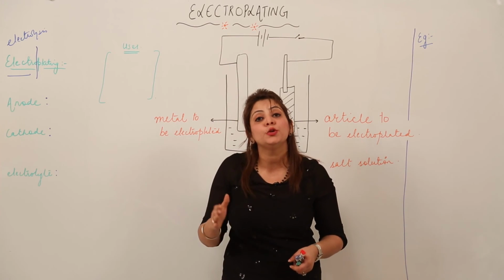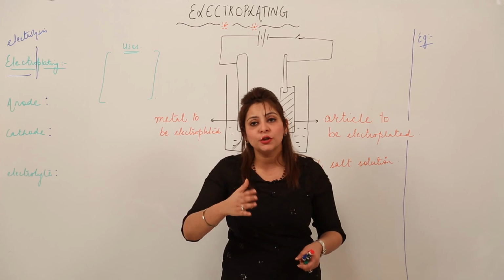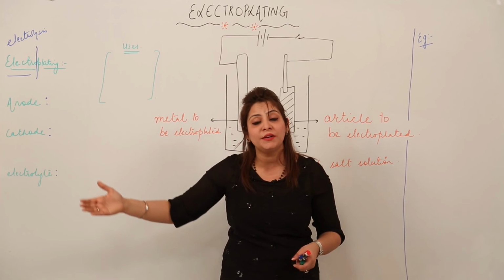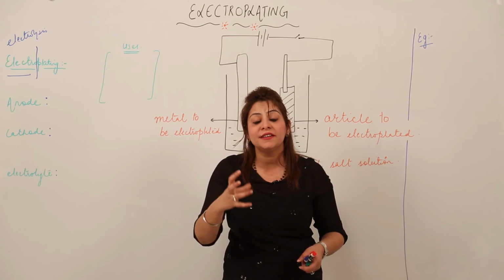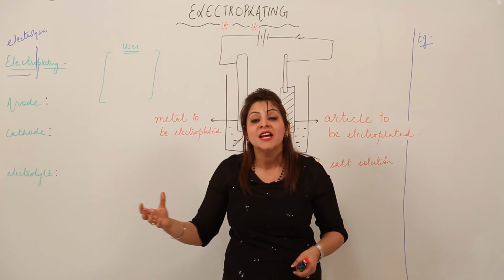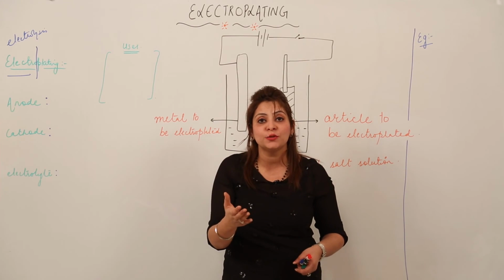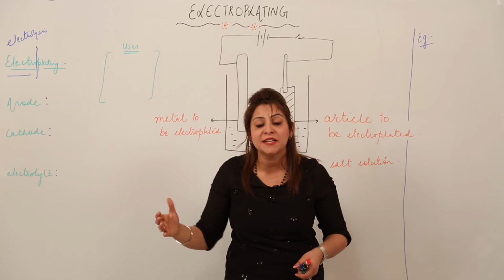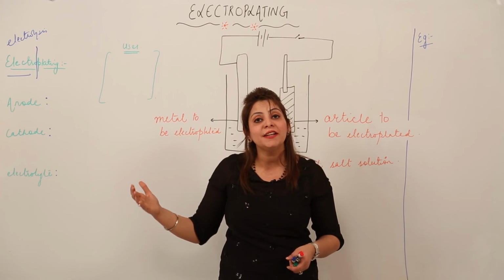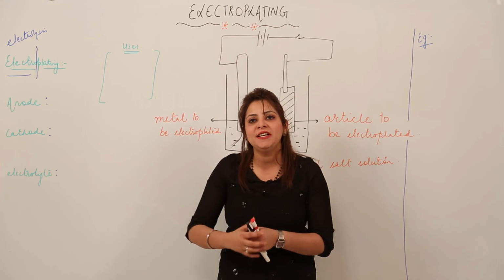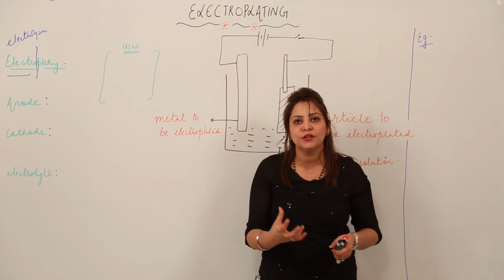That means rusting does not take place. So you can see that it is making the jewelry more attractive, it is making the decorative pieces more graceful, and it is not letting the iron undergo rusting. That means it is preventing corrosion. So electroplating is serving some important uses.